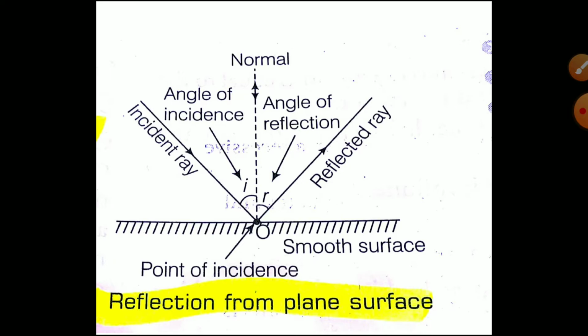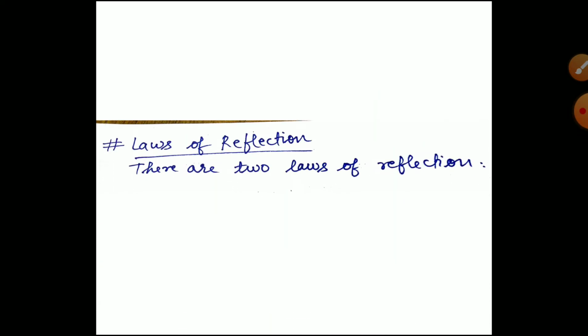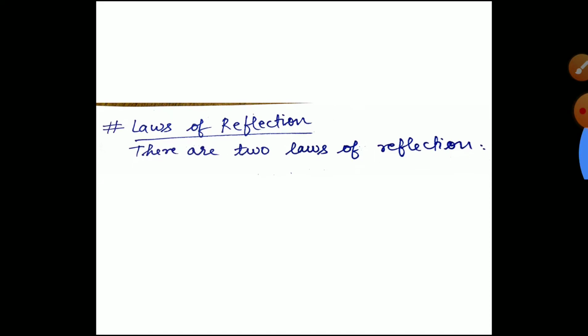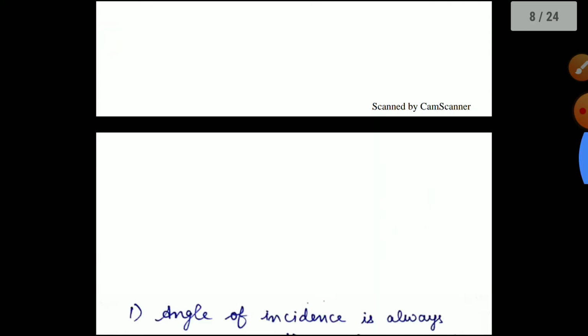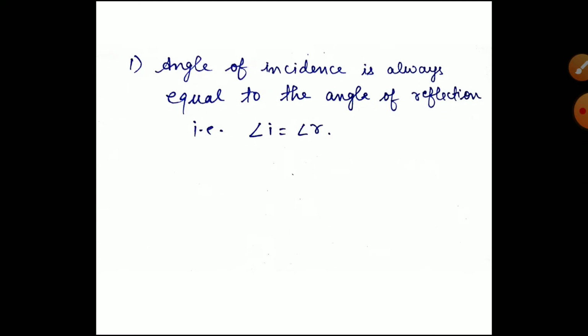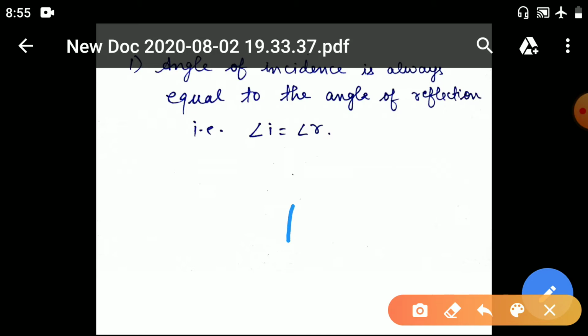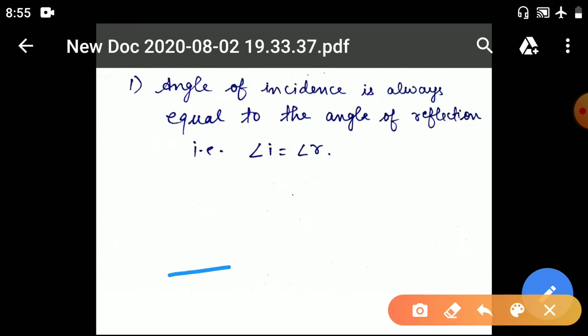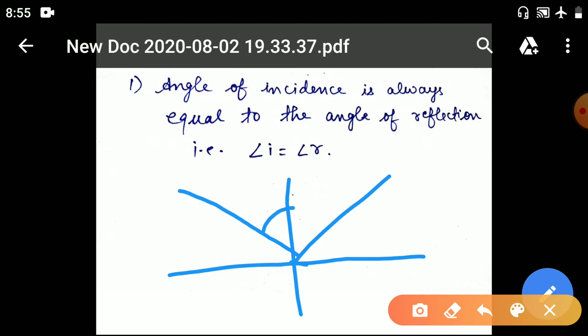Now we will talk about the laws of reflection. There are a total of two laws of reflection. The first one is, angle of incidence is always equal to the angle of reflection. Suppose this is a smooth surface, this is the incident ray, this is the normal, this is the reflected ray. This is angle I, this is angle R. Both angles are equal to each other.